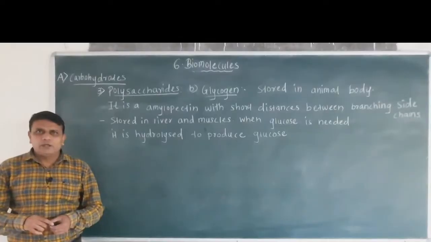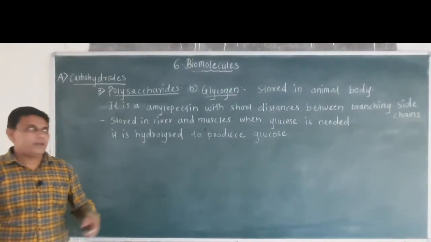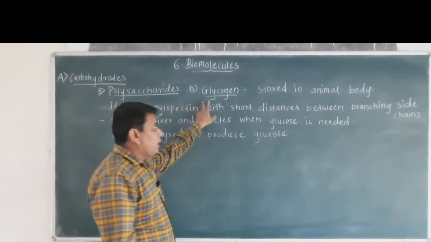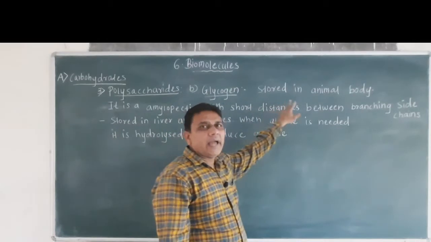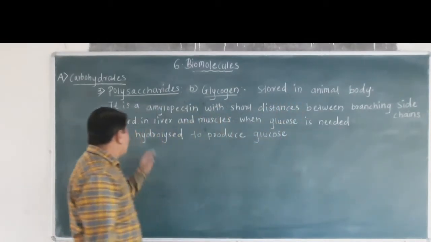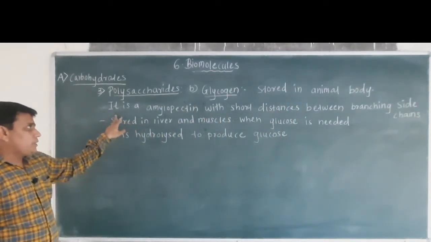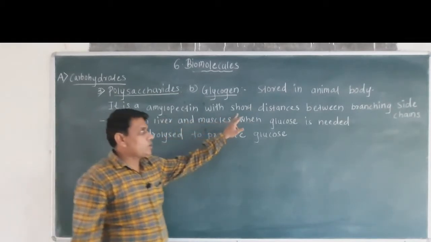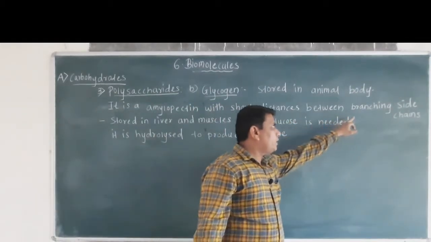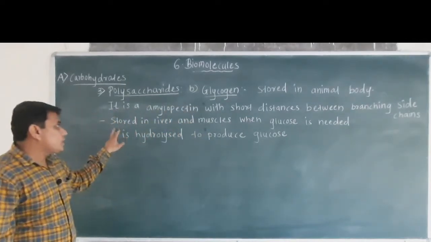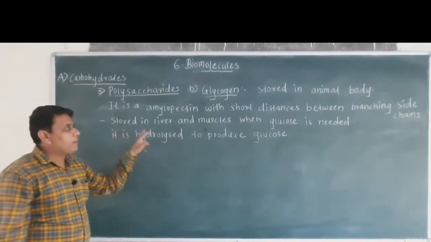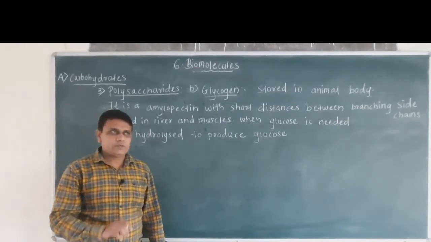So, starch is the first type of polysaccharide. Now, the second type of polysaccharide is called glycogen, and glycogen is stored in the animal body. Glycogen is an amylopectin with short distances between the branching side chains. Glycogen is stored in the liver and muscles of the animals.